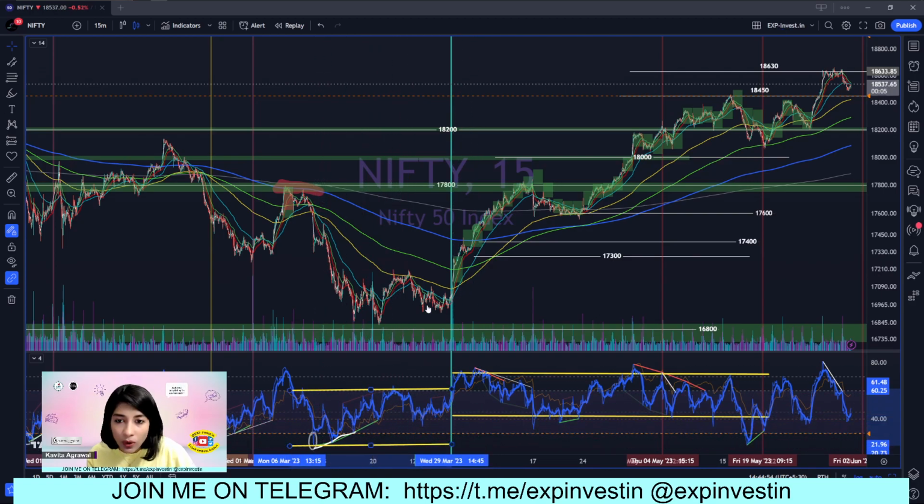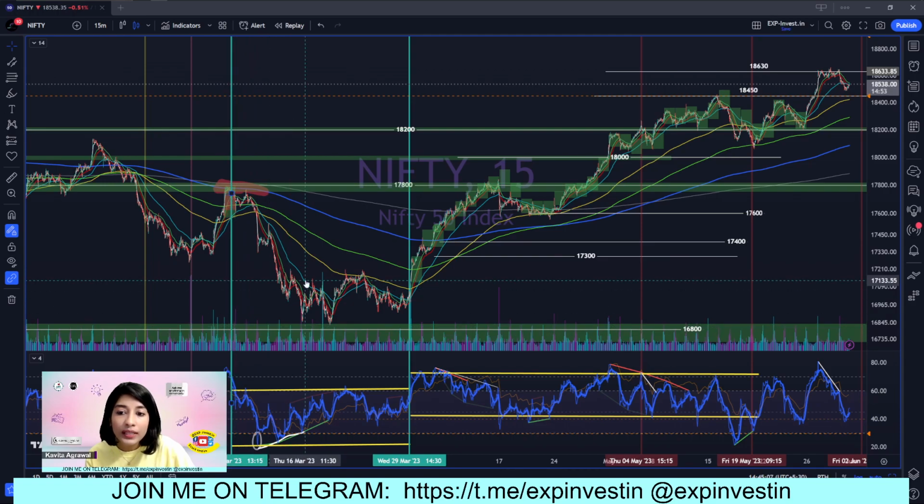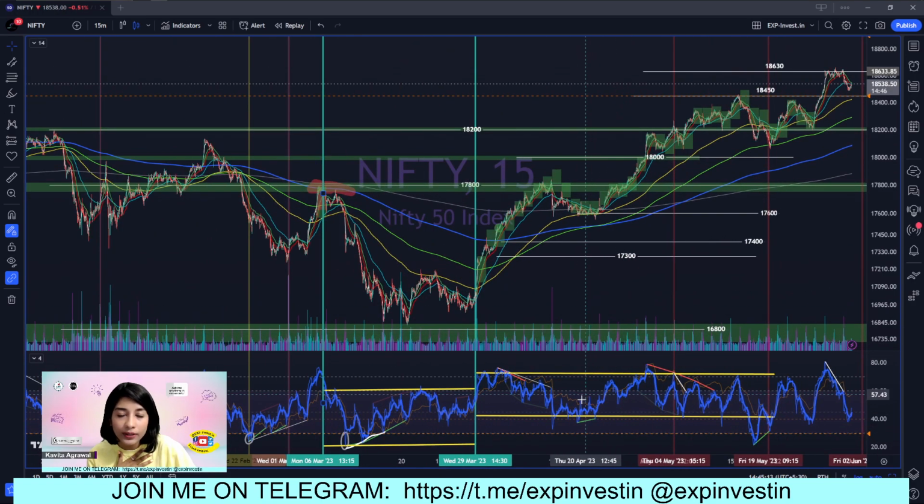So it's a very simple observation, but when you start drawing parallel channels and vertical lines in addition to just doing the naked eye observation, these things start coming into perspective and it starts making more sense. So when I started off using RSI range shift, I was drawing a lot of parallel channels and a lot of vertical lines, because that basically helped me train my brain, train my eye in spotting these RSI range shifts.